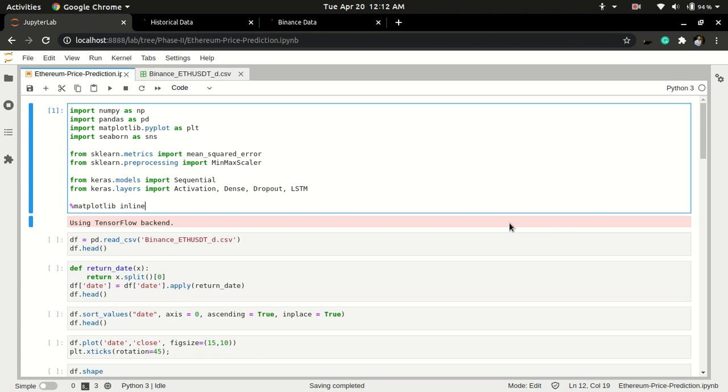Hello guys, my name is Jayant Uppal and today I'll be building a basic deep neural network model to predict cryptocurrency prices for future dates based on historical data.